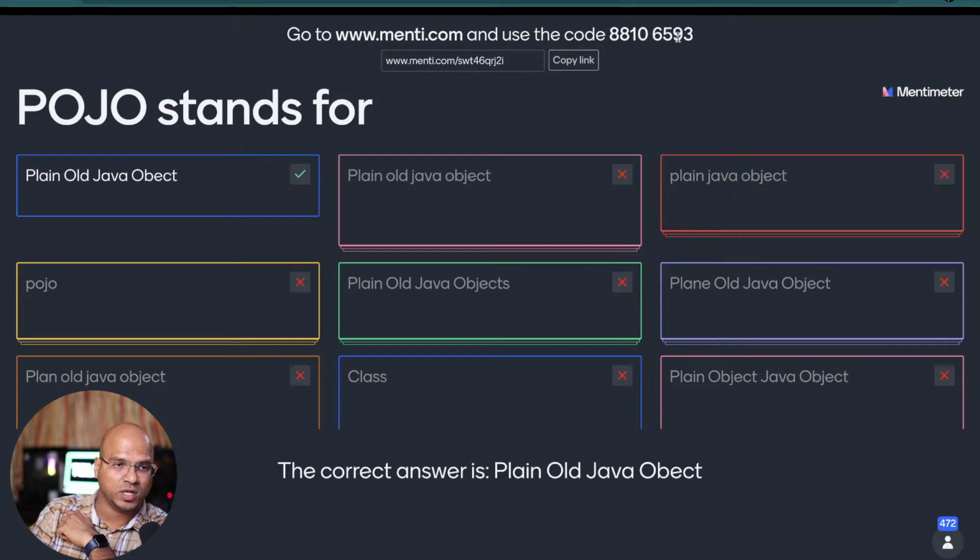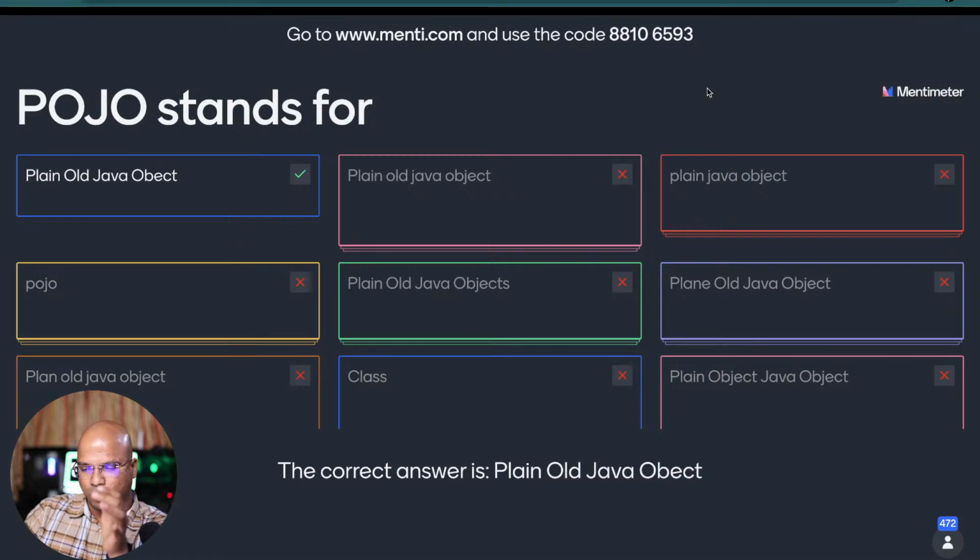Just to give you a brief history about why we got the term plain old Java object: before 2000 somewhere, people were working with enterprise applications with the help of beans. Now, beans being a heavy element, they wanted to go for normal objects. But then normal object doesn't sound exciting, right? You can't simply say, hey, I work on objects. Instead of that, you can say, I work with POJO. That sounds cool, right? And that's why we got this new term.